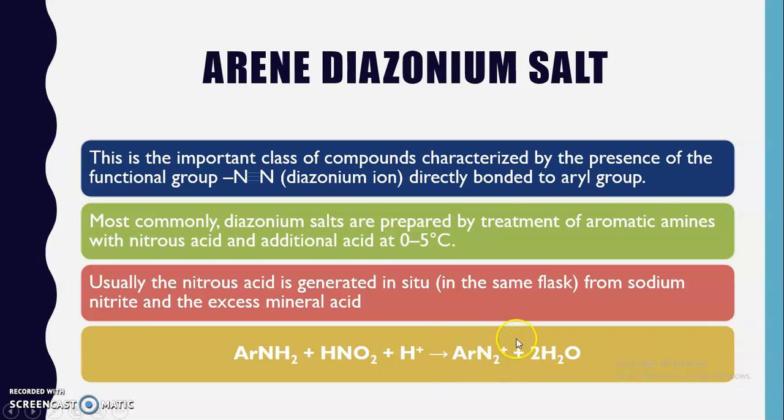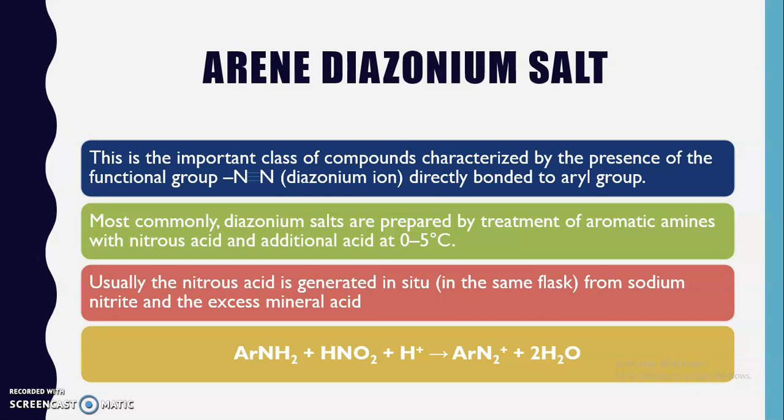As there is a presence of positive charge, this particular species is not that stable, or you can say it is stable at 0 to 5 degrees Celsius. So it is important that if we change the temperature, then this arene diazonium salt becomes unstable, and we can replace this nitrogen atom with another functional group, or we can easily remove that nitrogen atom.